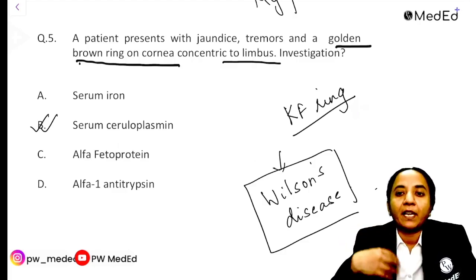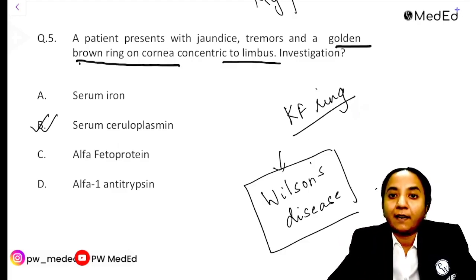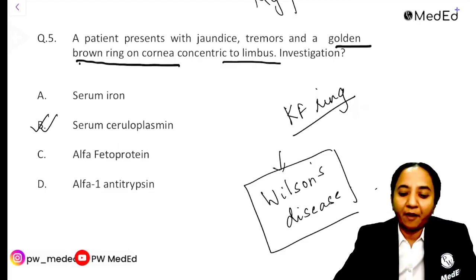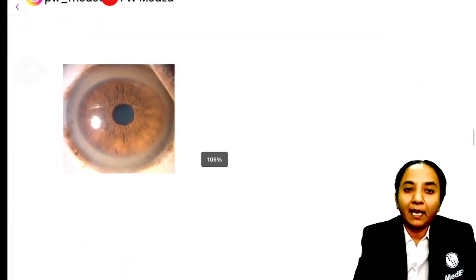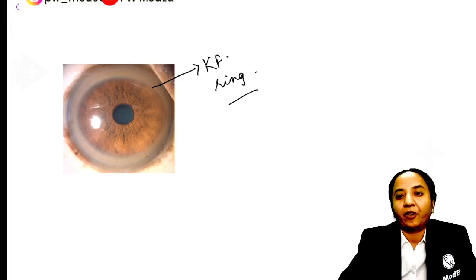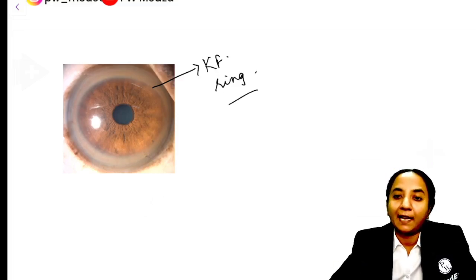And if the clinician thinks that there is a likelihood of Wilson's, then they are often sent to the Ophthal OPD to look for the KF ring. And this is what the KF ring looks like. It's like a brownish or a golden brown ring which is close to the limbus, and if it is present, then that kind of confirms the diagnosis. Then we can say that it is Wilson.